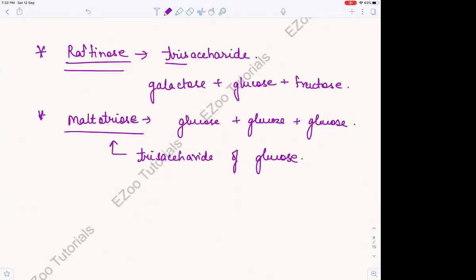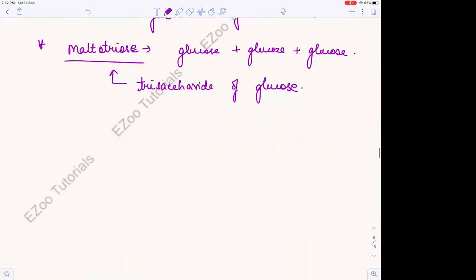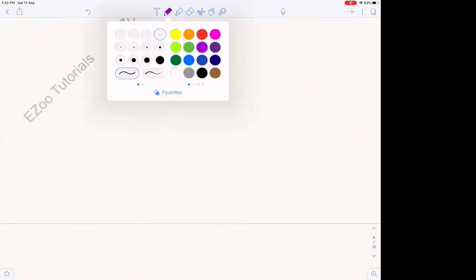So we have done disaccharides, and we have done what? We have done monosaccharides also. Now let us see something about oligosaccharides. What are oligosaccharides?